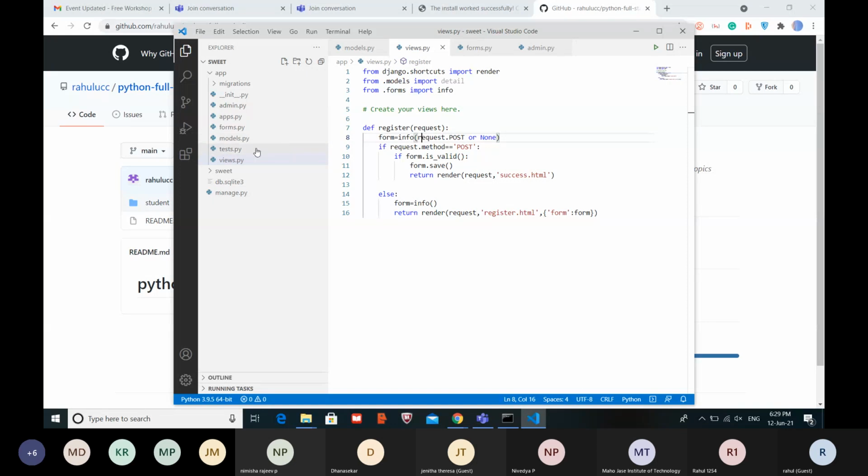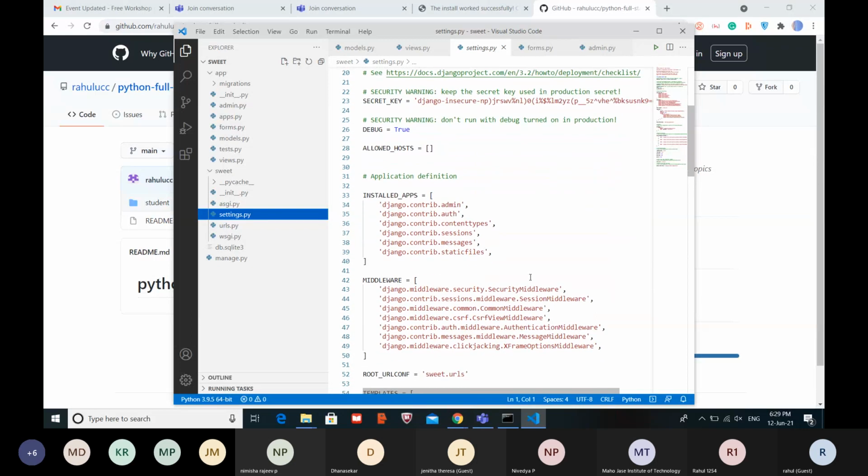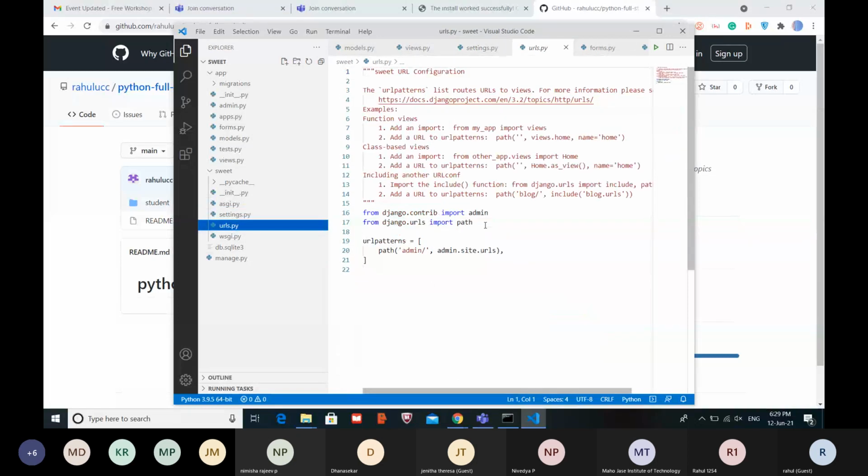After completing the views.py, just click on the project folder, my project is Suite. Click on settings and register your app. My app name is app. Then only it will be executed. Just type your app name in the installed apps and then go to the urls.py. Just type this and we can see the website.